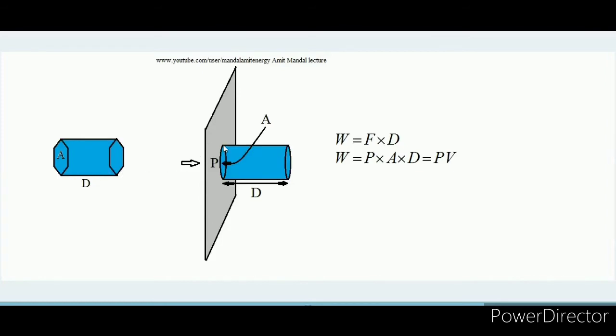So once again, suppose the pressure over that orifice is P and the area there is A. So P into A is the applied force. Due to that applied force, suppose a displacement D of jet comes out from that orifice. So force into displacement is work done. P into A is the force, into displacement D, but area into this displacement can be written as volume. So work done equals pressure into volume.